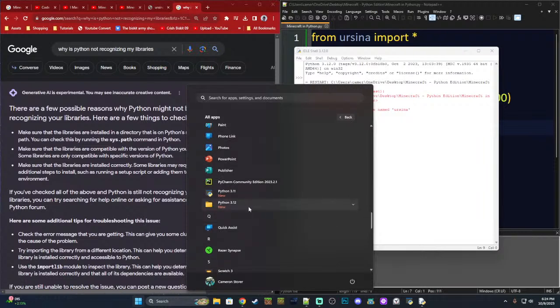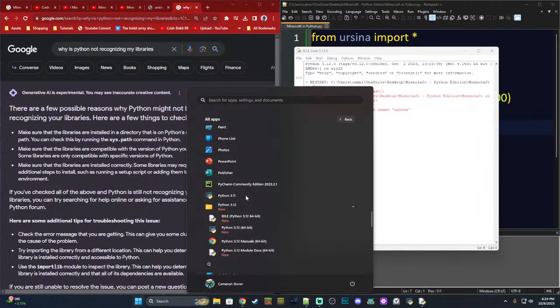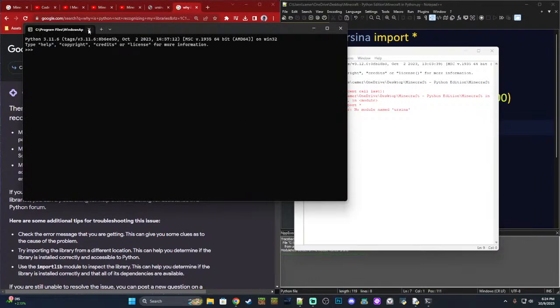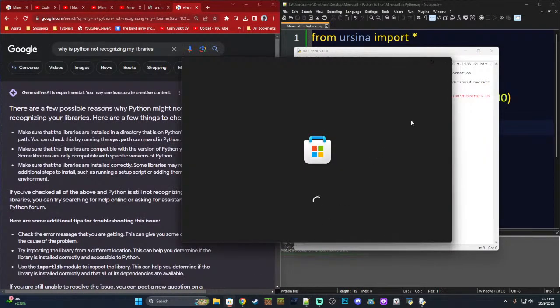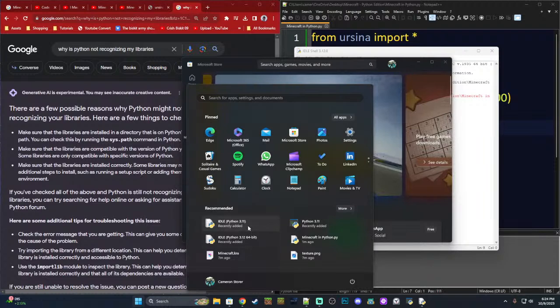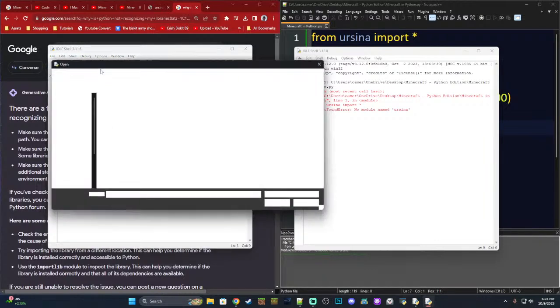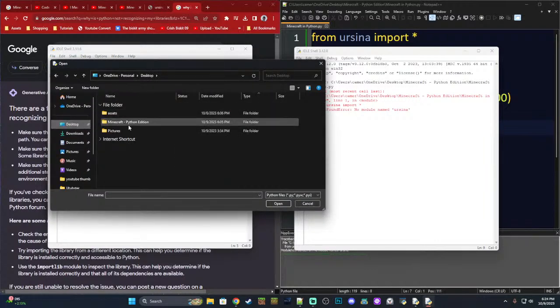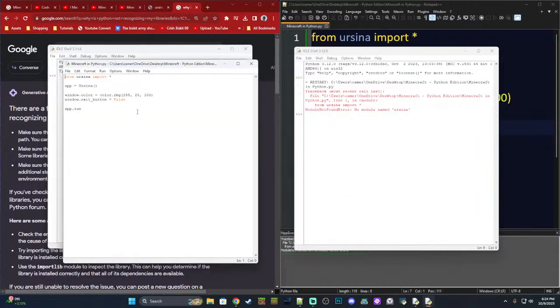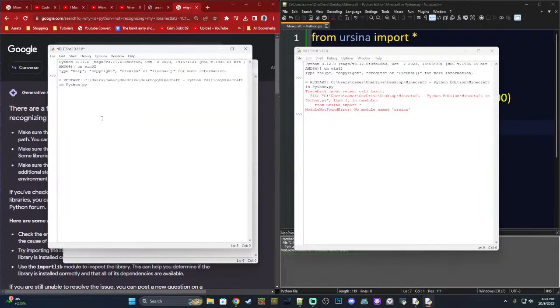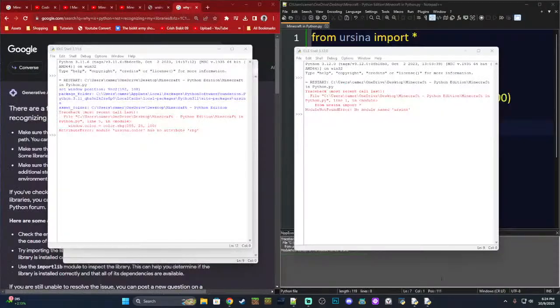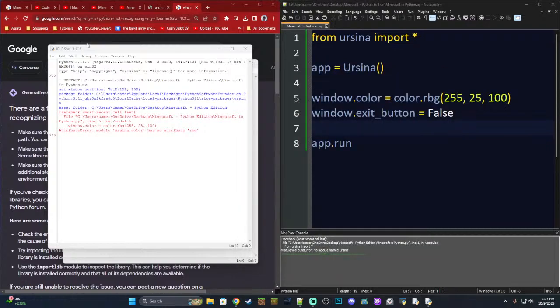Okay, so we have Python 11 and Python 12. I bet you Python 12 has, well, and the weird thing, I don't know. I'm guessing that you can download IDLE separately, because I don't see IDLE from the, yeah, here we go. Here it is. Okay. I'm going to try to open the same file. Desktop, Minecraft Python edition. Okay. So if we try to run this, it works. So the problem here is that we have two different Python versions, and only one of them is picking up on our required libraries.